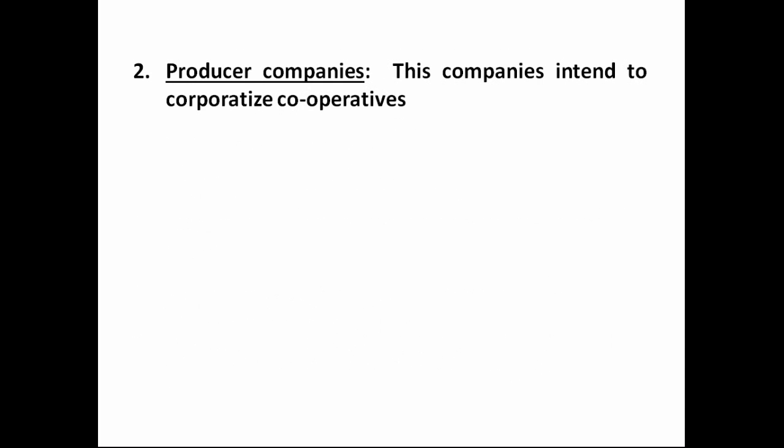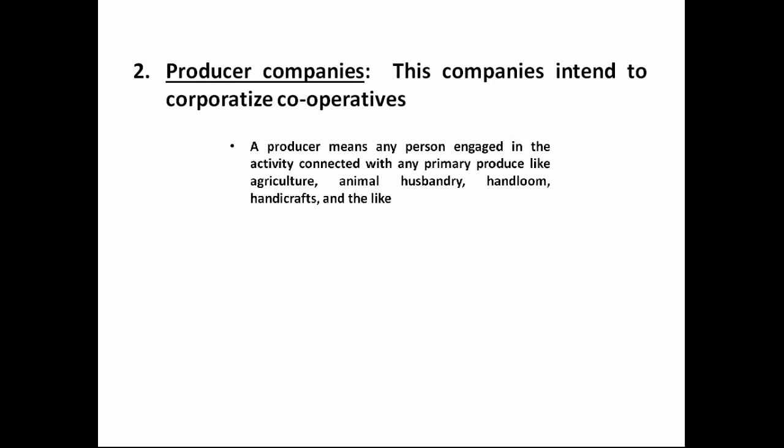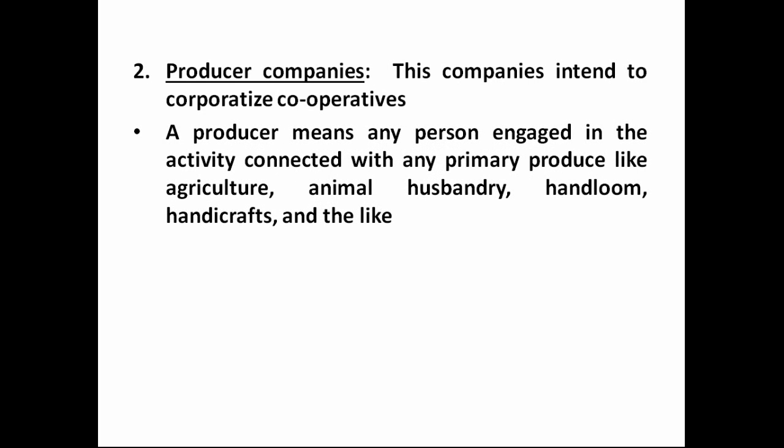And the next one which you have to see is the producer company. Again, as the name denotes, it's a company which is for the production of goods or services. This company is normally intended to corporatize cooperatives. So it is another form of the cooperatives.